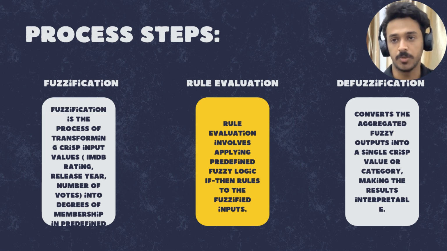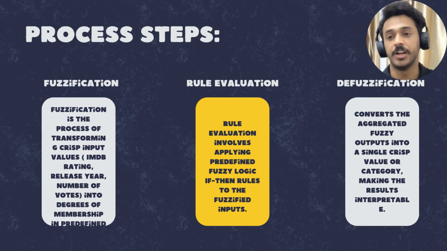Our fuzzy logic system works in three main steps. First, we have fuzzification. This is where we take real numbers like IMDb score, votes, and release year and convert them into fuzzy categories like low, medium, or high. Secondly is rule evaluation. Here the system checks the inputs against our predefined if-then rules to figure out what kind of recommendation the movie should get. Finally, we use defuzzification to convert the fuzzy output back into a clear result, like not recommended, recommended, or highly recommended.